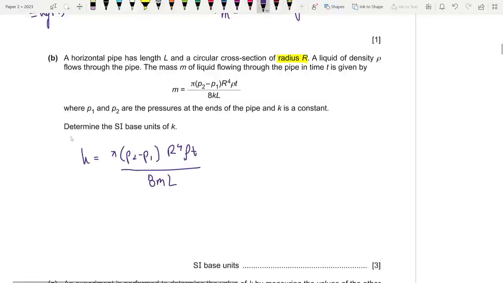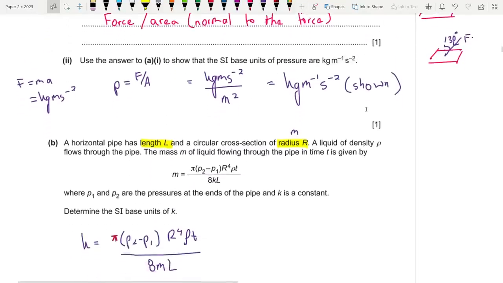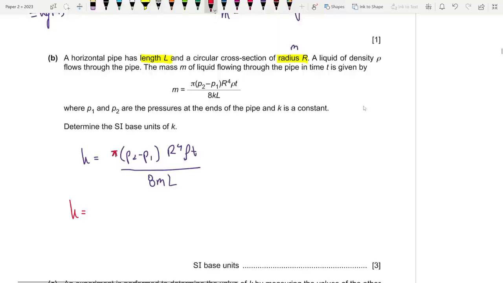Okay, so now let's consider the units. Radius r is going to be meters. Then length l is also going to be meters. Pi does not have any units since it's a constant. And for the difference in pressure, the units for pressure are kg m minus 1 s minus 2. So this whole thing has a unit of kg m minus 1 s minus 2, because it's like 4 pascals minus 2 pascals, which is 2 pascals ultimately, right?